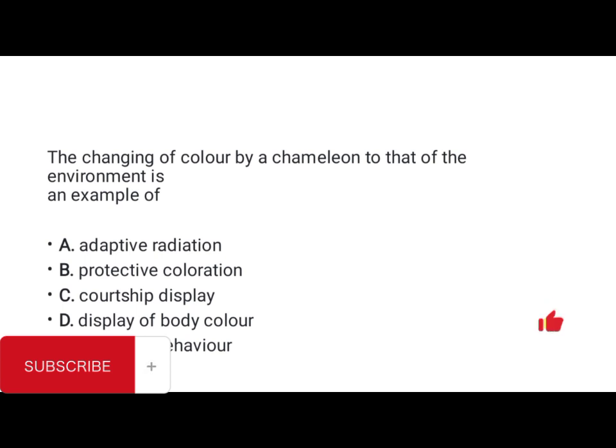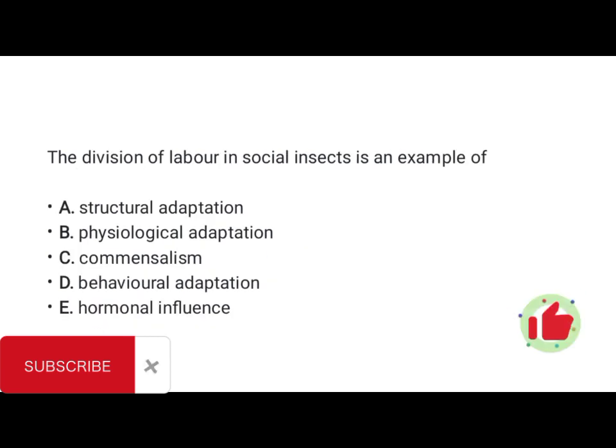The changing of color by a chameleon to that of the environment is an example of adaptive radiation, protective coloration, courtship display of body color, or territorial behavior. So the answer is what? Protective coloration.